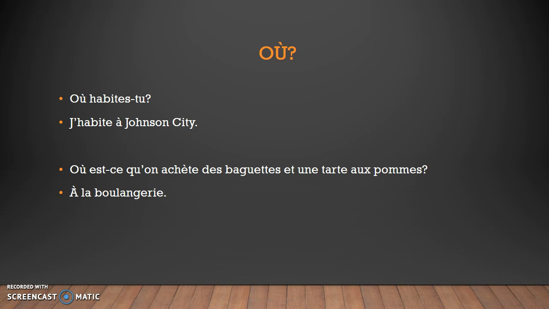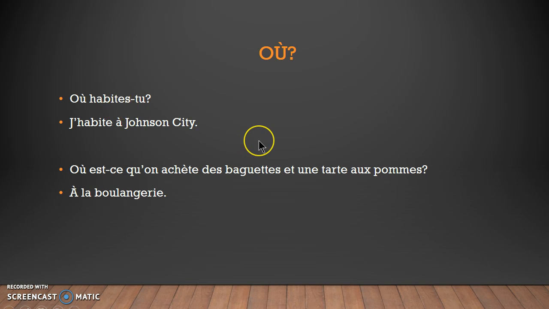Où, remember, means where. You want to also make sure that you always add this accent here because o, u, ou without the accent is the word or in French, like do you like chicken or steak? So you don't want to get those confused. Or where. Où habites-tu? Où habites-tu?